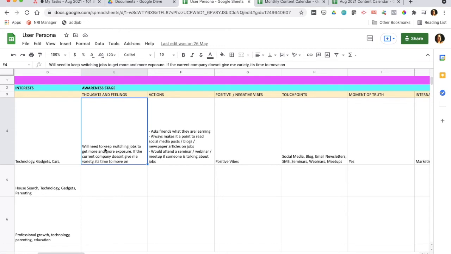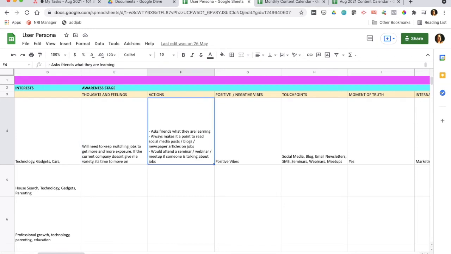This is what he's thinking when he's aware of the need that, yes, I want to change my job. What he does is, he asks his friends as to what they are learning. He always makes it a point to read social media posts which talk about new jobs, and he'll attend a seminar or a webinar if someone is talking about the kind of job that he's interested in. At this point, his vibes are positive.